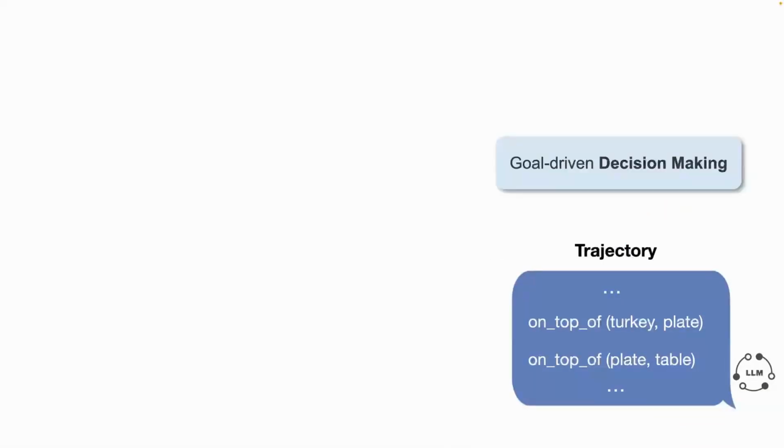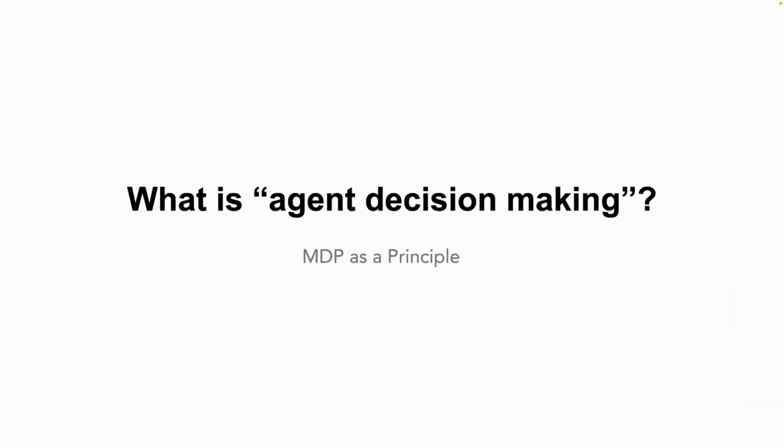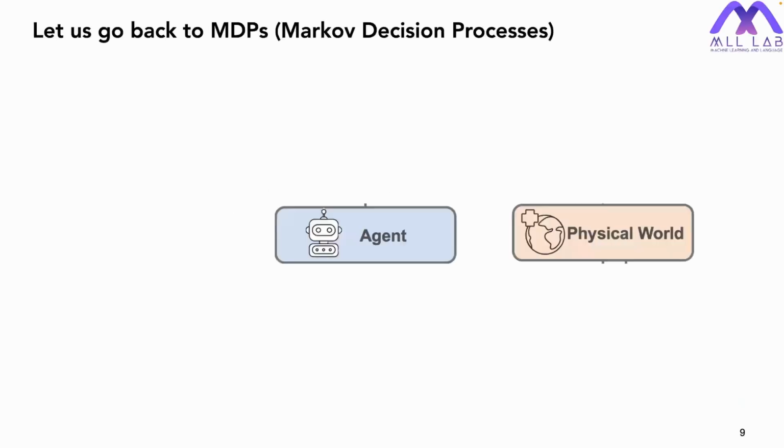So we can see this needs goal-driven decision-making, and this decision-making is an ordered trajectory indicating the state changes. If we try to accomplish this kind of agent decision-making, the first thing I want to do is figure out what kind of ability we want to inject into a language model. And then we can use a theoretical framework like the Markov decision process to ground this agent decision-making process.